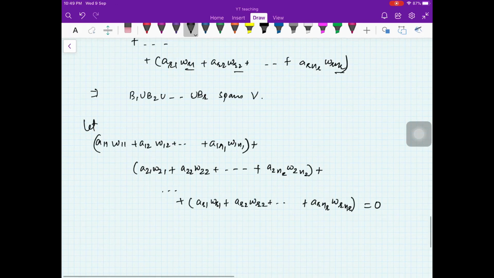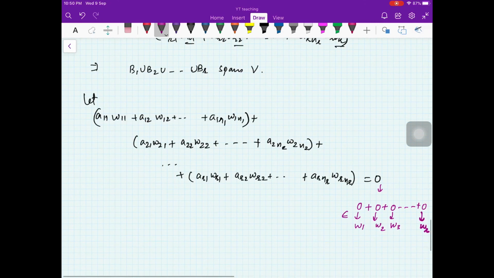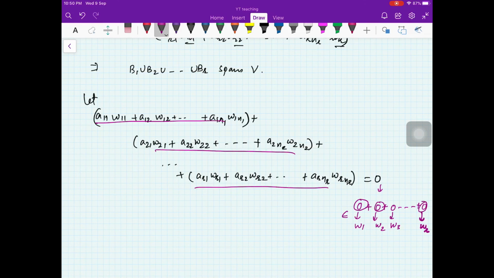Now you want to prove that all the coefficients are 0. Also you know that this 0 can also be written as 0 plus 0 plus 0 plus 0, where this is in W1, this is in W2, this is in W3 and this is in WR. Fine. But we know that the representation is unique. Therefore this element is 0, this element is 0 separately, this element is 0.